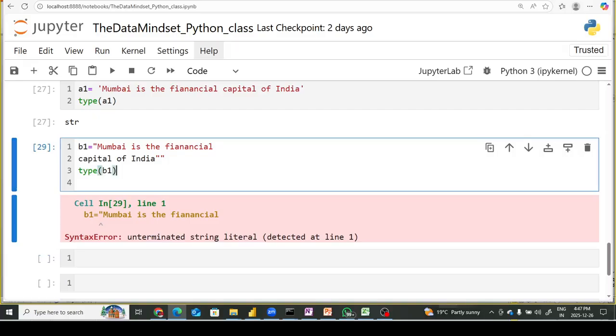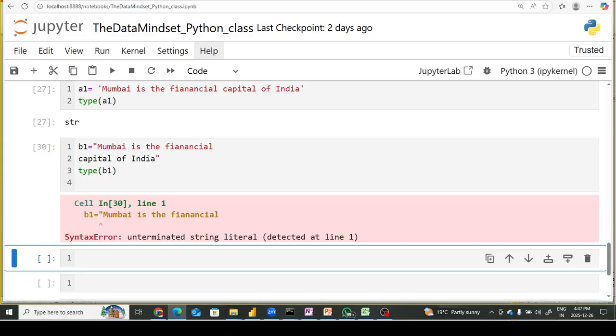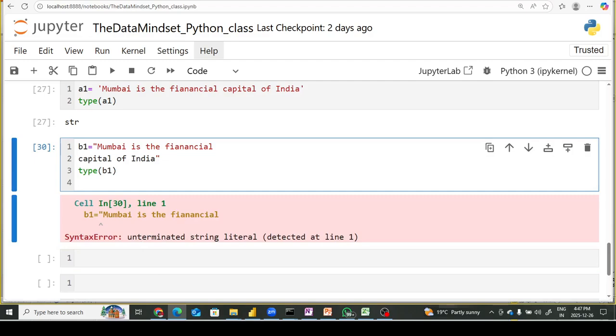So why is this an error? Since we started the string with double quotes, Python tries to identify where the string terminates, and it looks for the closing double quote, but it cannot find it on line number 1 because the double quote is available on line number 2.